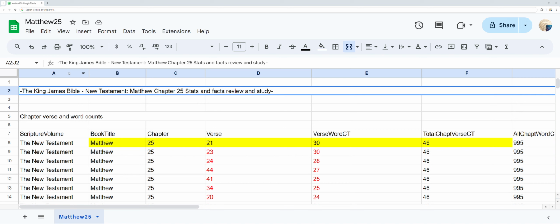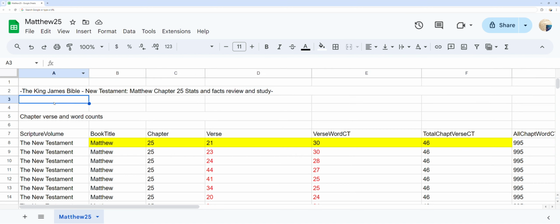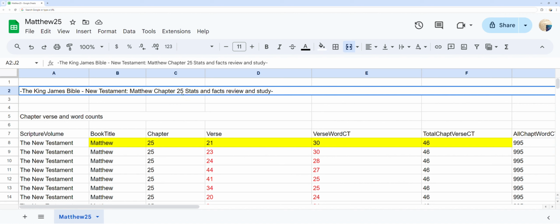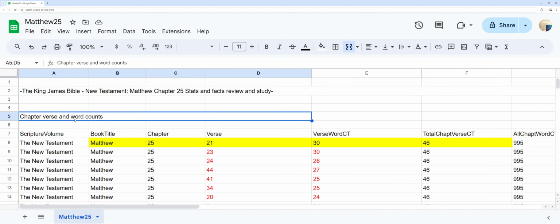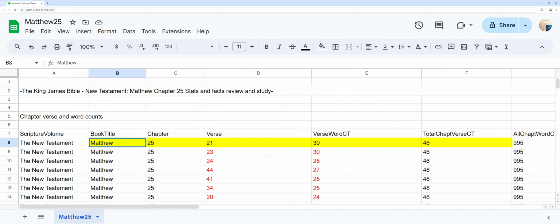The King James Bible, New Testament, Matthew chapter 25 Stats and Facts Review and Study. Chapter, verse, and word counts. Matthew chapter 25 verse 21 has the most words at 30 words.